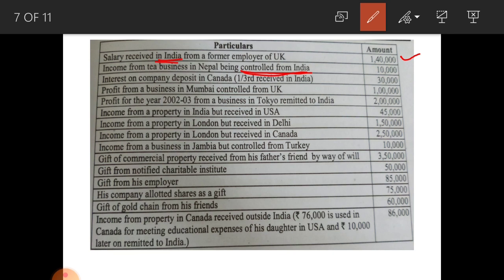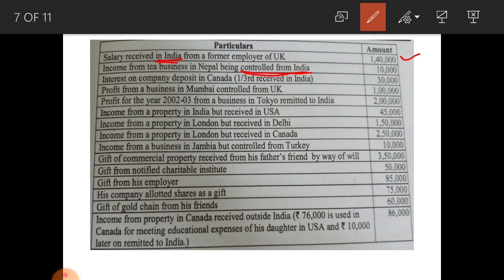Next one, see, profit from a business in Mumbai controlled from UK, rupees 1 lakh. Profit from a business in Mumbai, that is in India, they are receiving income in India, 1 lakh rupees, so all 3 categories must pay tax.